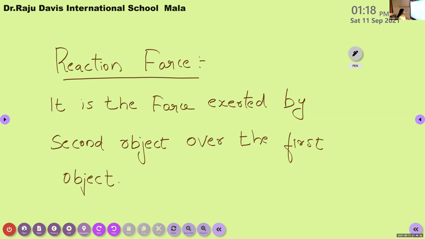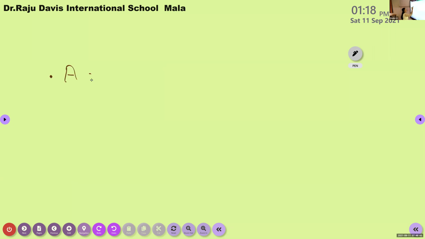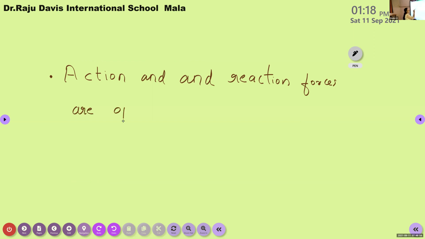So you can write the characteristics of action and reaction force. Write the next point. Action and reaction forces are opposite to each other.